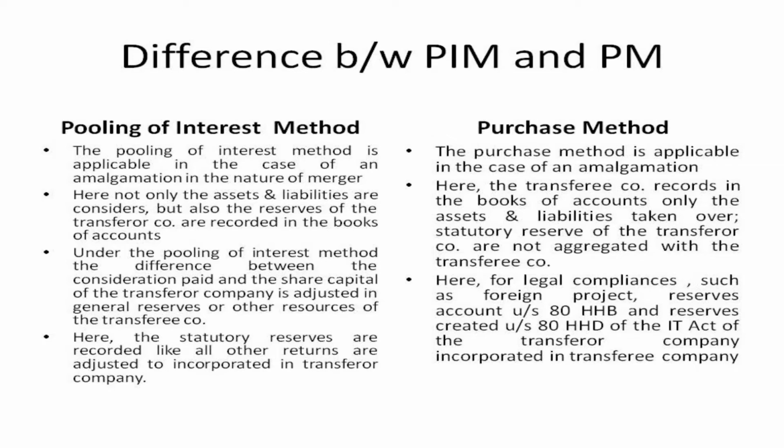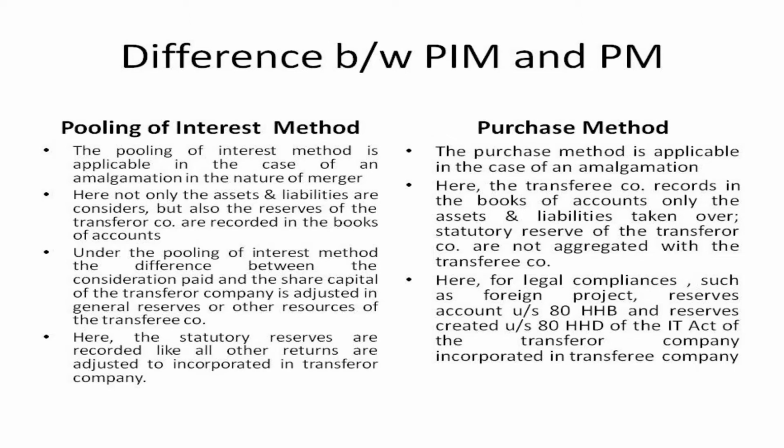In the pooling of interest method, the statutory reserves recorded under section 80 HHB and reserves created under section 80 HHD of the IT Act of the transferor company are incorporated in the books of the transferee company.